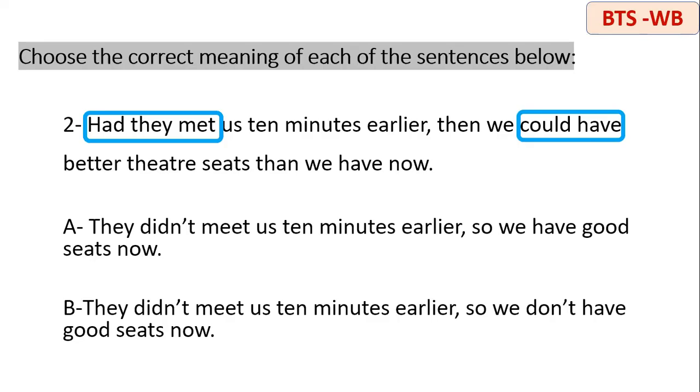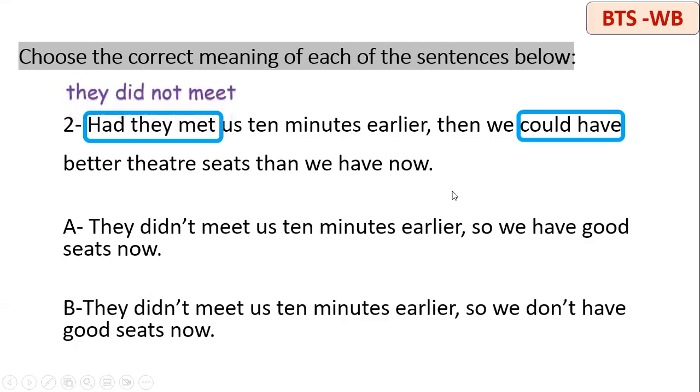But be careful with this have. If you remember in the first video, I talked about the difference between have as a helping verb and as a main verb. This one is not followed by another verb. I did not say could have had or could have got or could have received. It's only have with no other verb after that. So this one is the main verb, which means this tense is what is referring to the present, because I did not say could have another verb, could have done, could have received, okay?